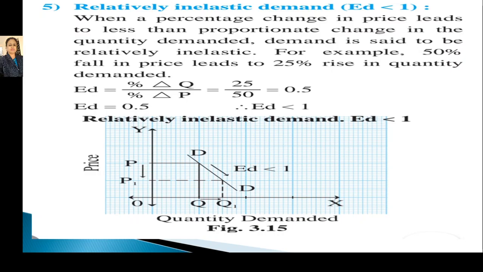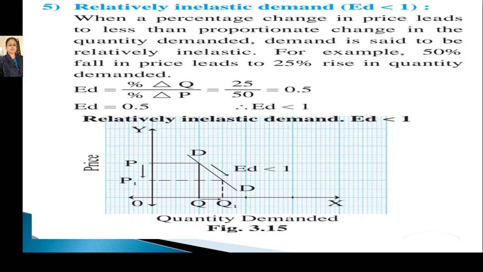So when we divide 25 by 50, we get 0.5. So the value of ED is 0.5 and it is less than 1. It is called relatively inelastic demand. ED is less than 1.